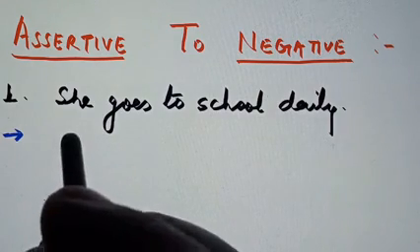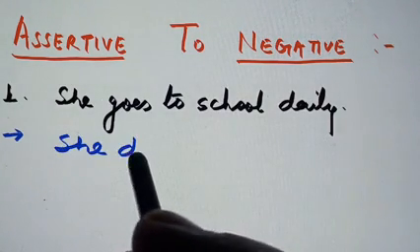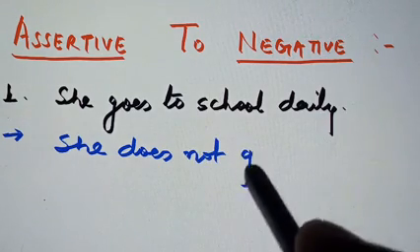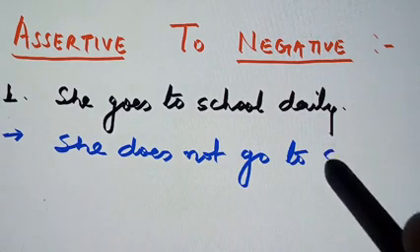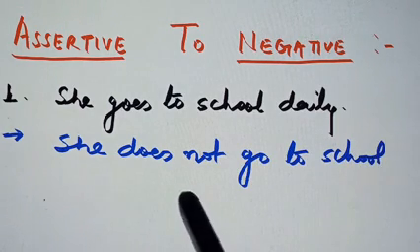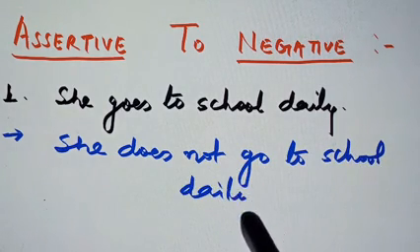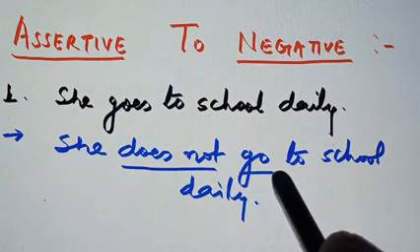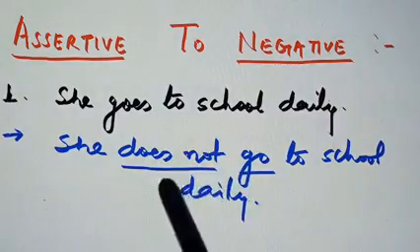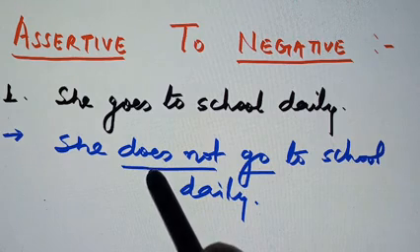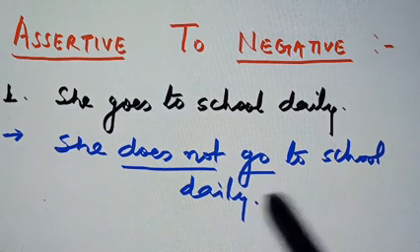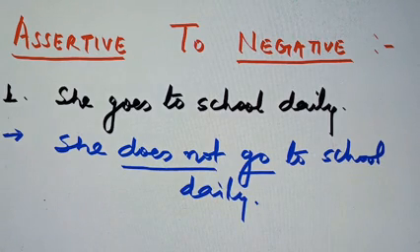So the negative will be, she does not go to school daily. Now does not plus first form. The ES of goes has been taken by do, so do is changed into does, and it will become she does not go to school daily.